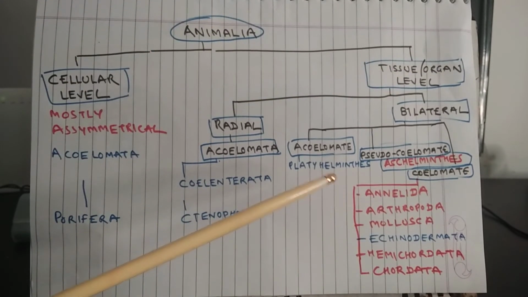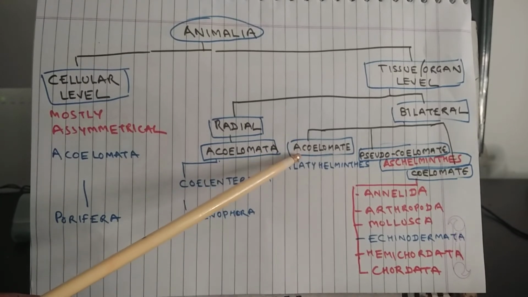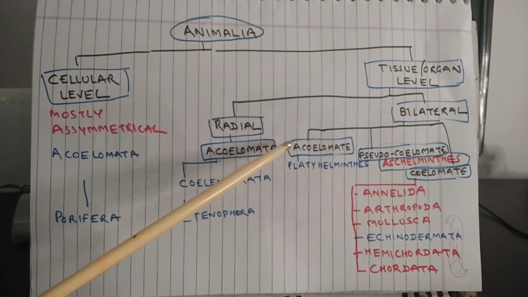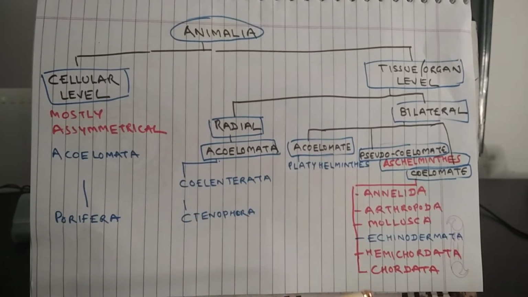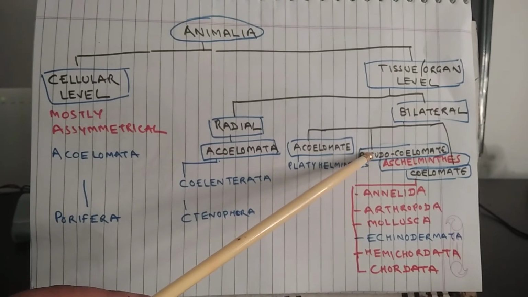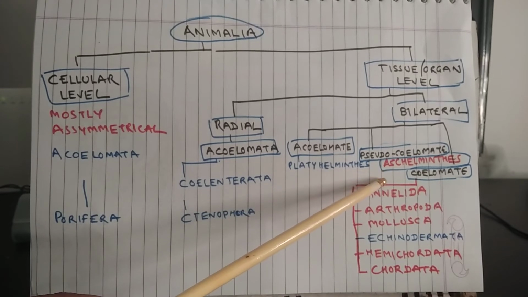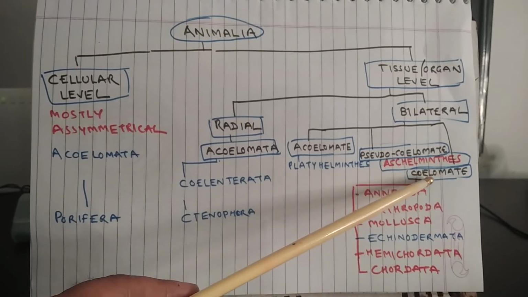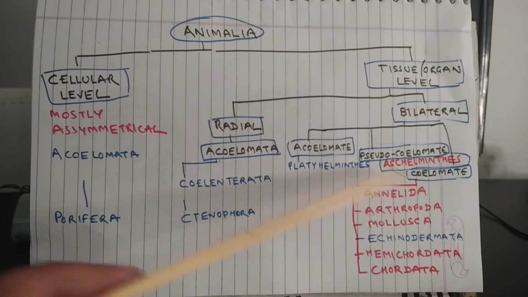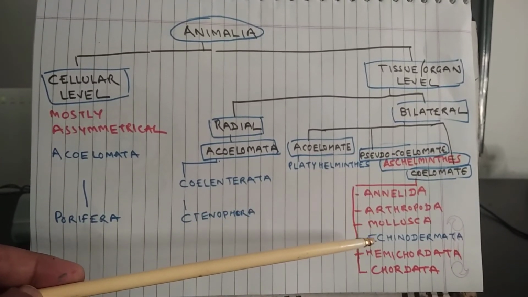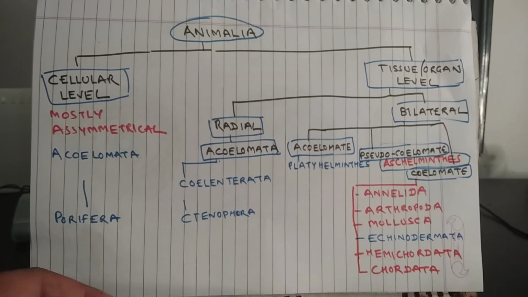In the case of bilateral symmetry, there are three types: acoelomate, pseudocoelomate and coelomate. Platyhelminthes are acoelomate, body cavity is absent. Aschelminthes are pseudocoelomate, so there is a pseudocoelom, a false body cavity, with scattered pouches lined by mesoderm. In coelomates, body cavity is present, and examples are Annelida, Arthropoda, Mollusca, Echinodermata, Hemichordata and Chordata.